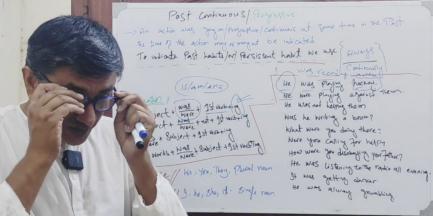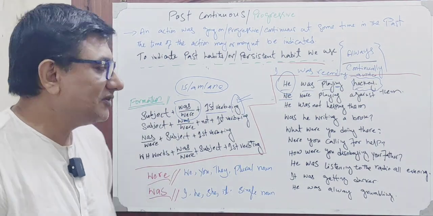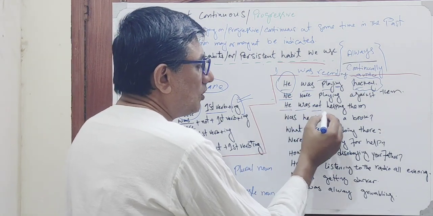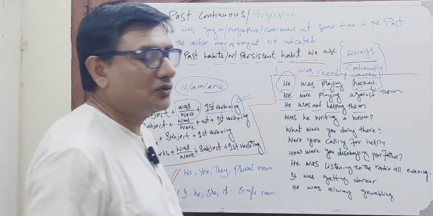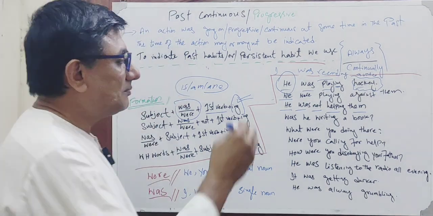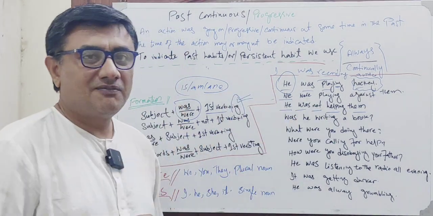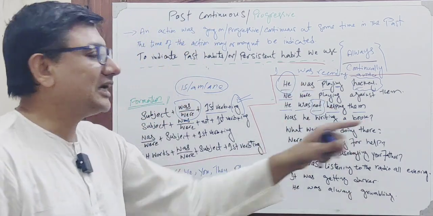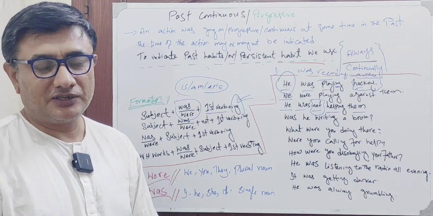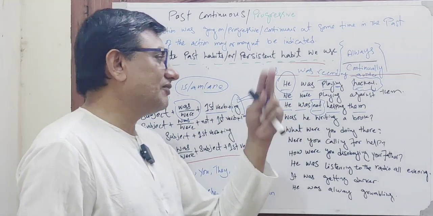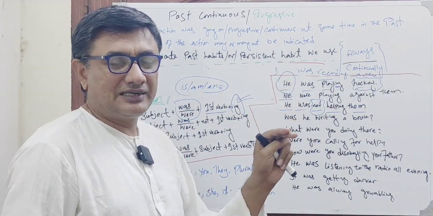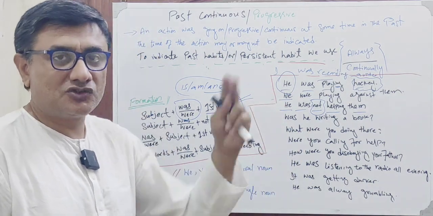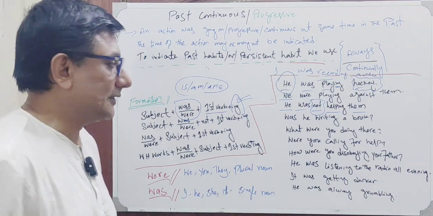And again, if we need to make our sentence negative, it's really simple. We will be adding not, like he was not helping them, यानी वो उनकी मदद नहीं कर रहा था. अगर हम इसी सेंटेंस को पॉजिटिव में चेंज करना चाहें, we will remove not. He was helping them. वो उनकी मदद कर रहा था. So this is how we can change a negative into simple and simple into negative, and we can change interrogative sentences to negative and simple and vice versa.